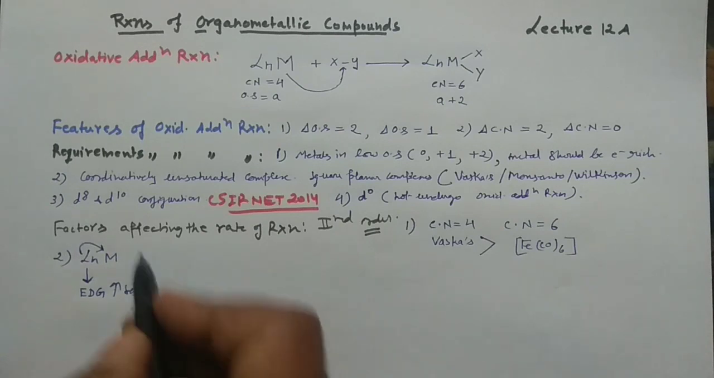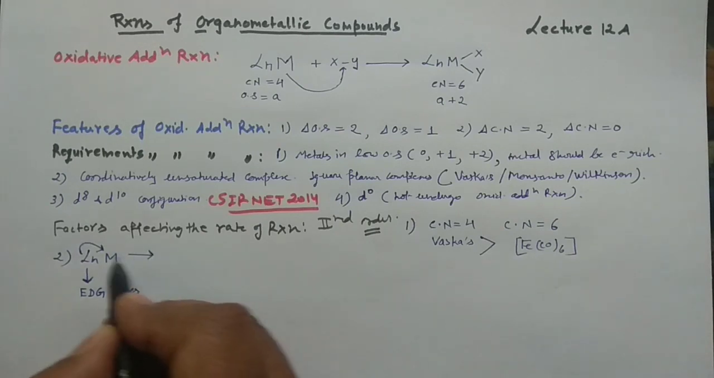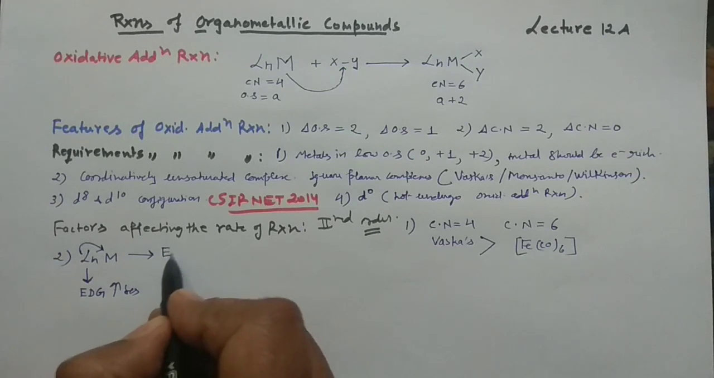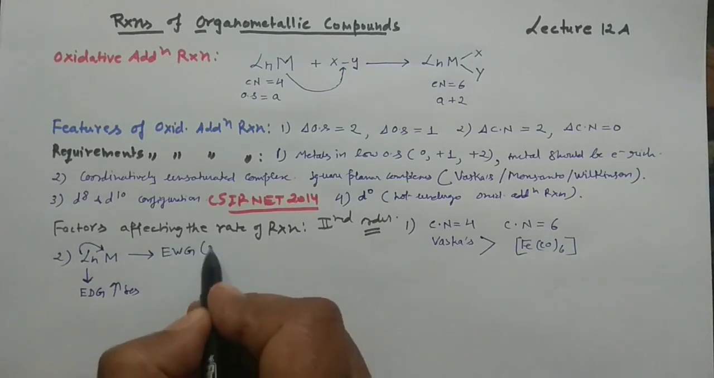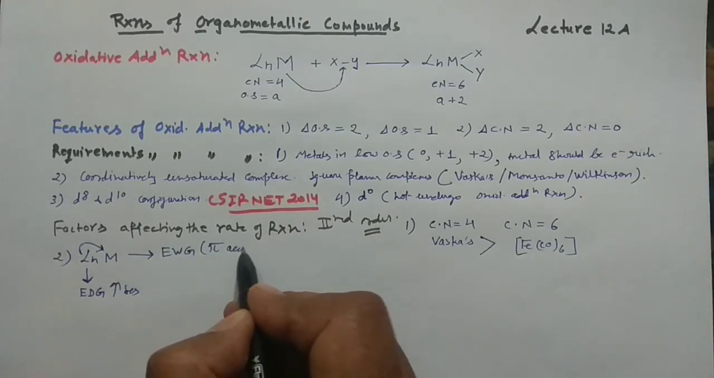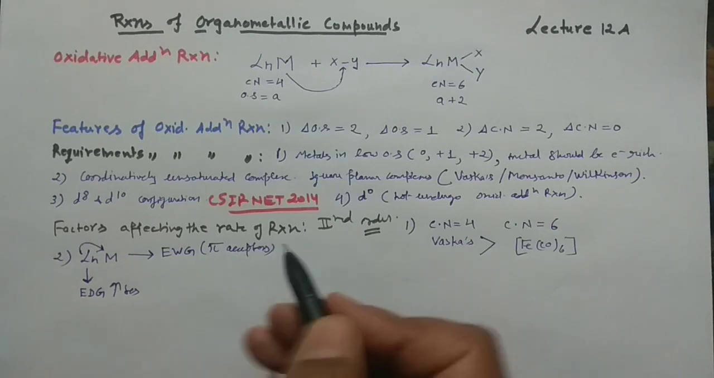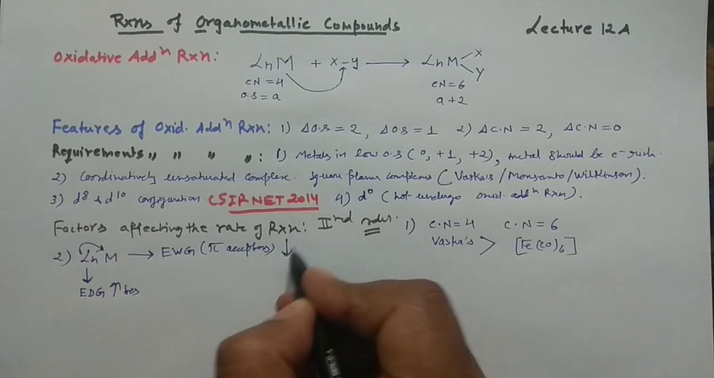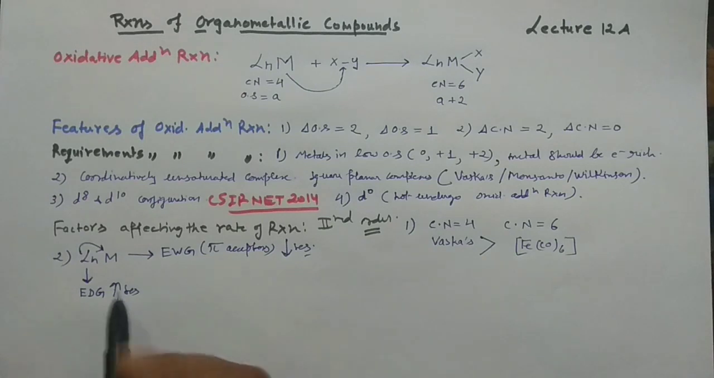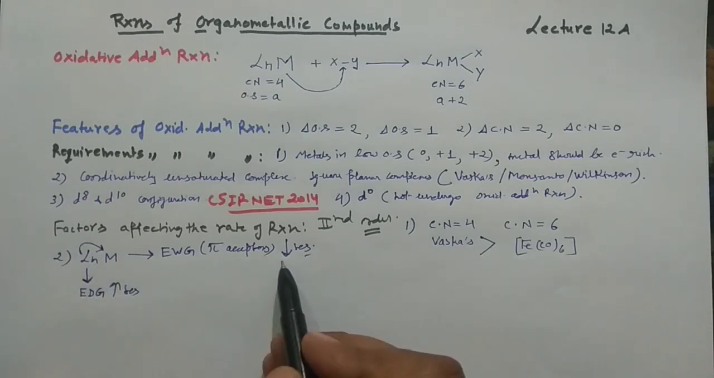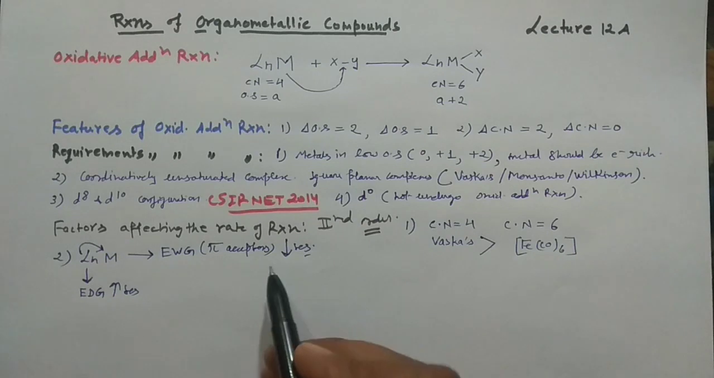the rate of the reaction, while if these ligands are EWG, or you can say pi acceptors, they will decrease the rate of the reaction. So in case of the complex, if you have EDG, it will increase the rate of the reaction. If it has pi acceptors, then they will decrease the rate of the reaction. This is something very, very important, which you should always keep in mind.